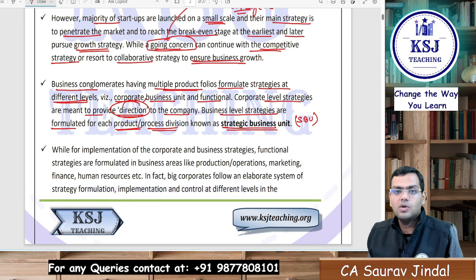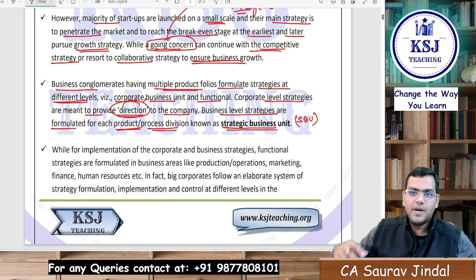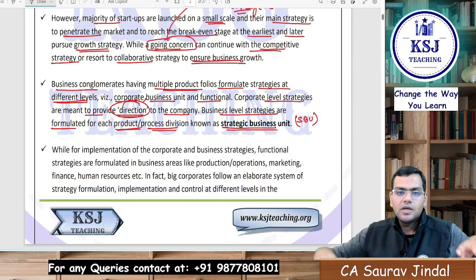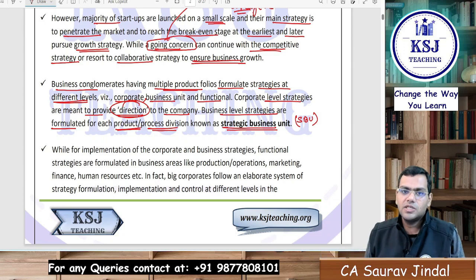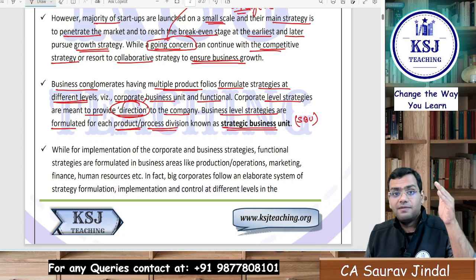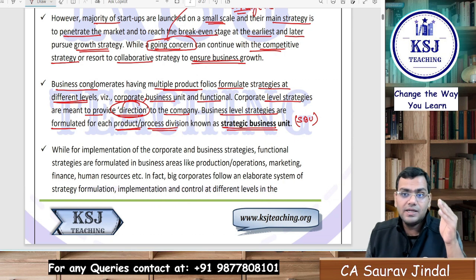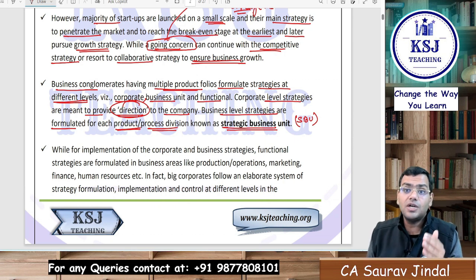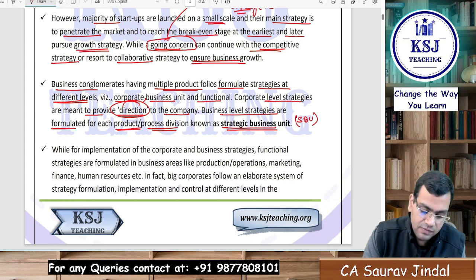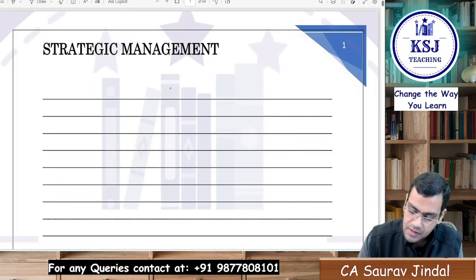What is an SBU? Jio is one SBU, petrochemicals is another SBU. So firstly the top level, the corporate level will formulate the strategies which will give the direction to all the business units, right? That is the company. What is happening, sir, here? Here you have a company, right? At the top you have a company.